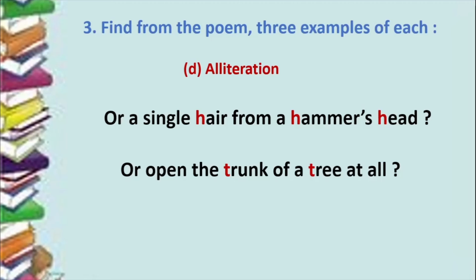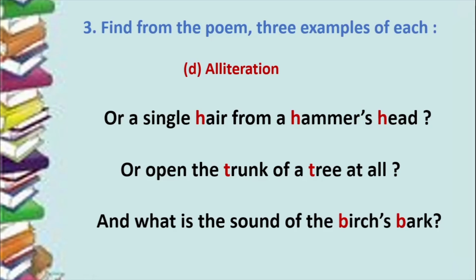Or open the trunk of a tree at all. So the sound in the trunk and the sound in the tree is repeated. And finally you have, and what is the sound of the birch's bark? So you have the sound of the letter B, the consonant sound of the letter B, which is repeated. Okay, so these are some examples of interrogation, personification and alliteration that we did from the poem.